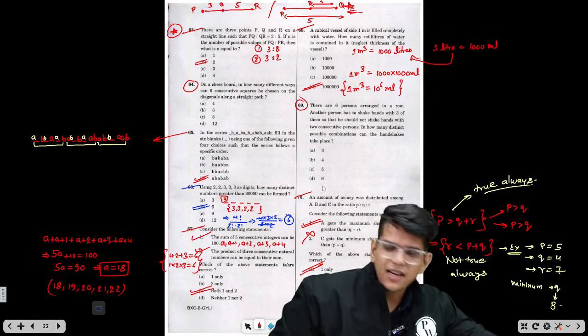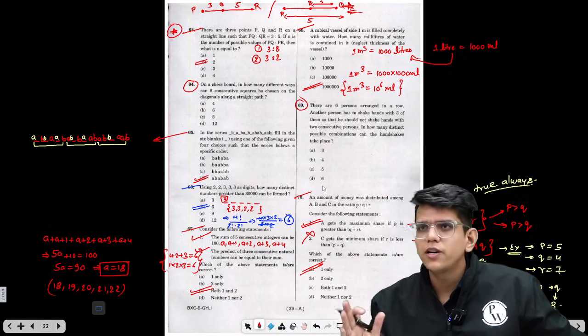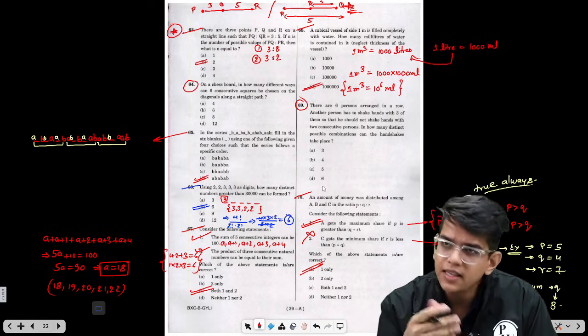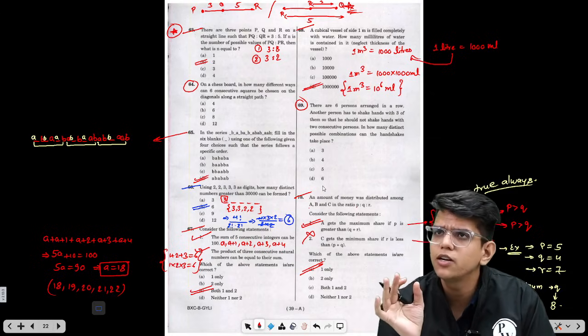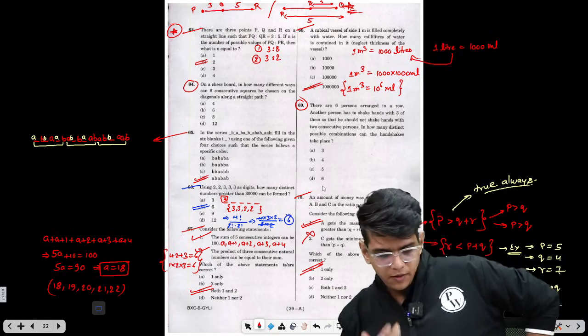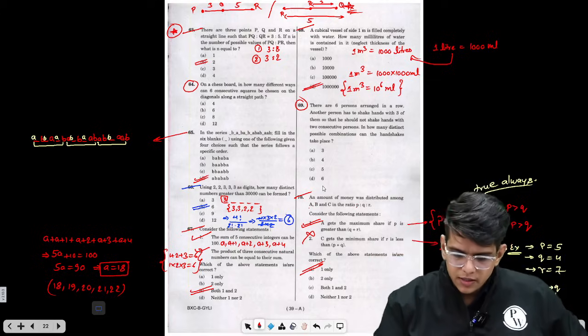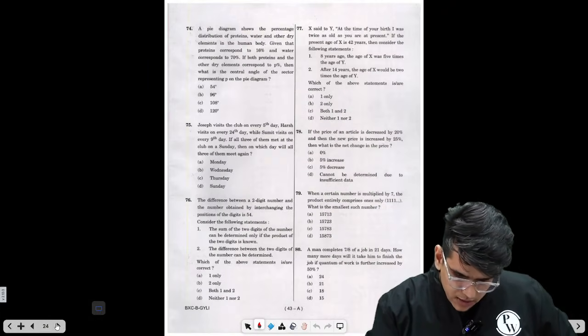All these questions are easy to moderate, and that's why I'm solving them in the first go. It's almost 1 hour now. Okay. And we are at question number 70. In the next 10 minutes, you will at least see all the questions from reasoning and quant, and now we will transition to easier questions from reading comprehension. First, let's see what are the remaining questions from reasoning and quant. So this is the last page.